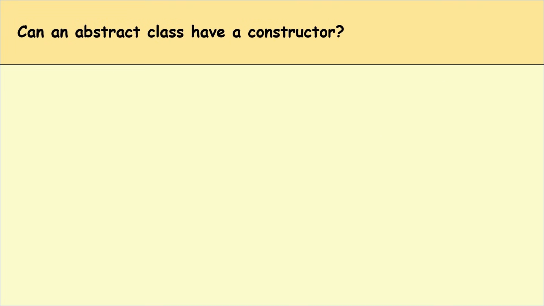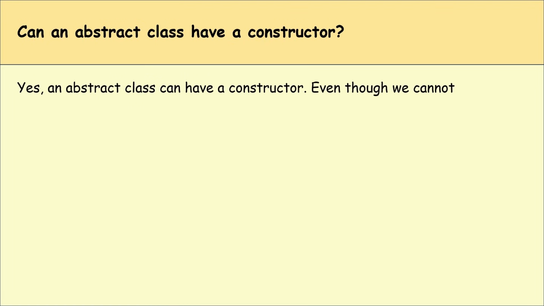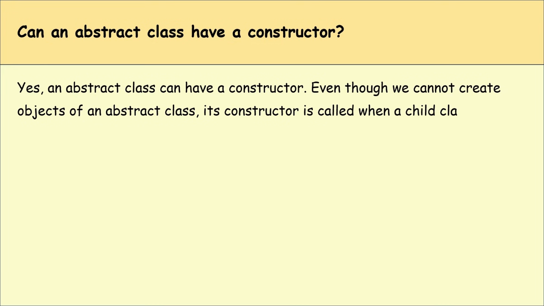Can an abstract class have a constructor? Yes, an abstract class can have a constructor even though we cannot create objects of an abstract class. Its constructor is called when a child class object is created to initialize the parent part of the object.